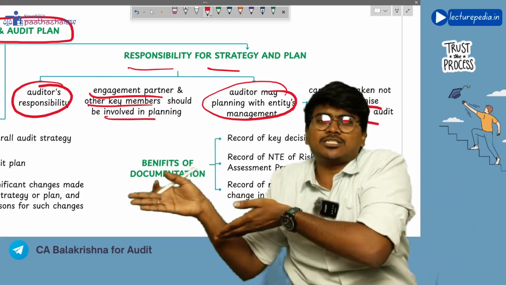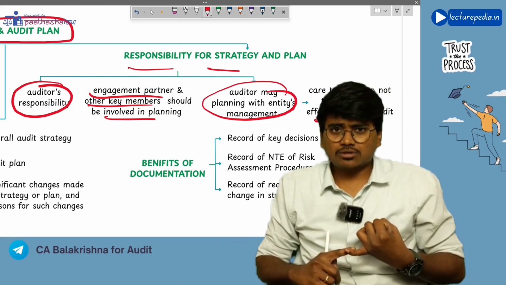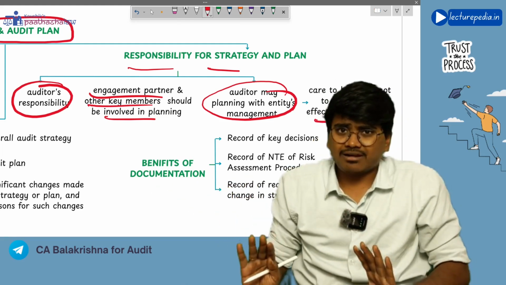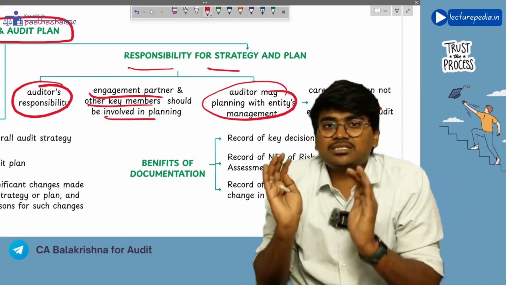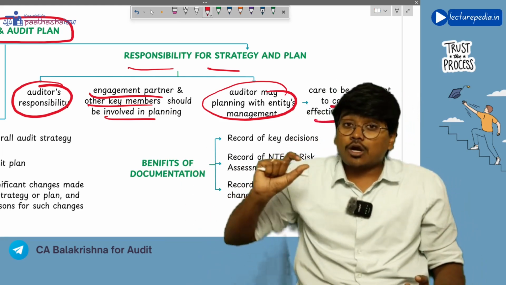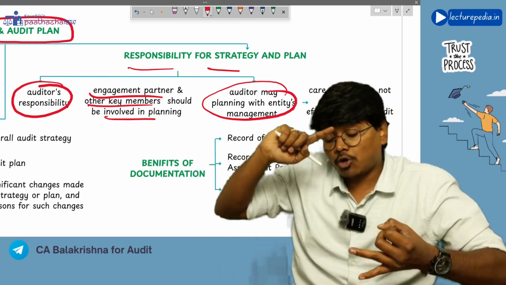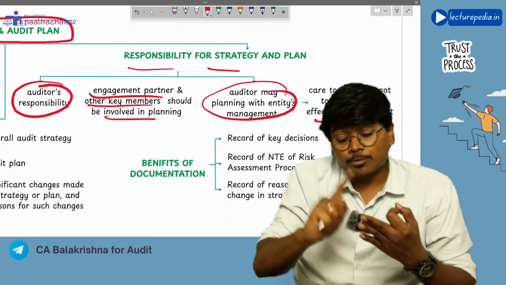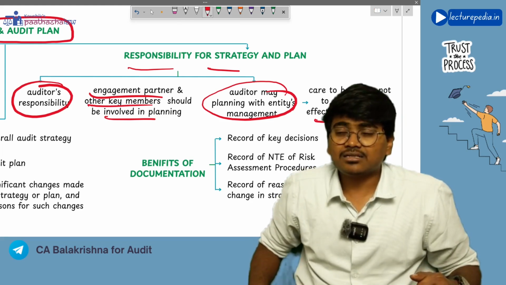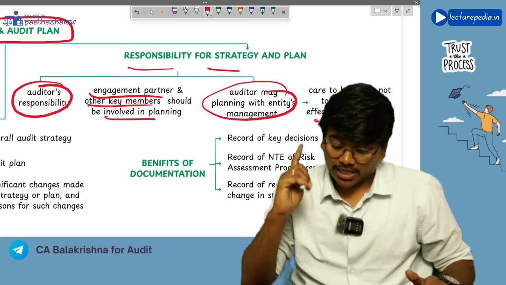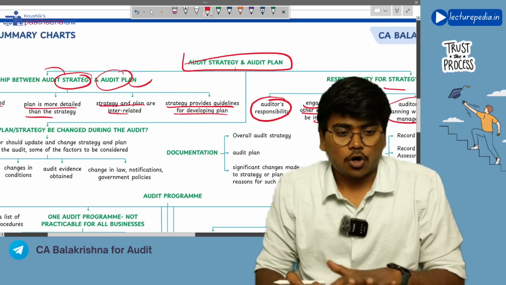The auditor will go to the management's place, to the company, and do the audit. So management should know when the auditor is going to come and what he is going to verify, right? So that management will arrange those documents, right? So only to that much extent the plan should be revealed, but you should not reveal the detailed plan. If you reveal the detailed plan, like what procedures you are going to perform, on which items you are going to perform, and whom you are going to select as part of the sample, management will take care that none of their frauds will come out. So care has to be taken not to compromise on the effectiveness of the audit.